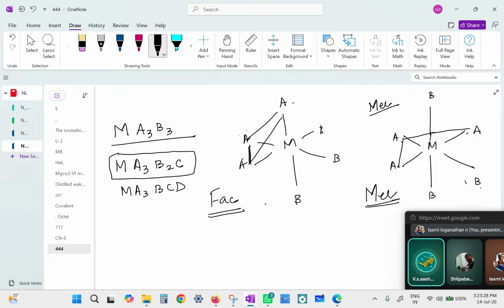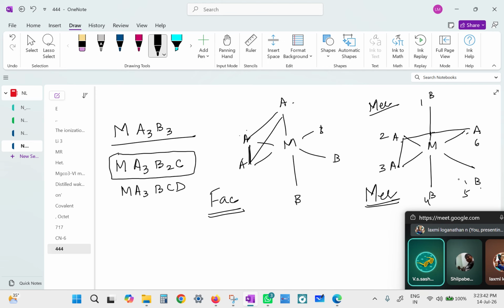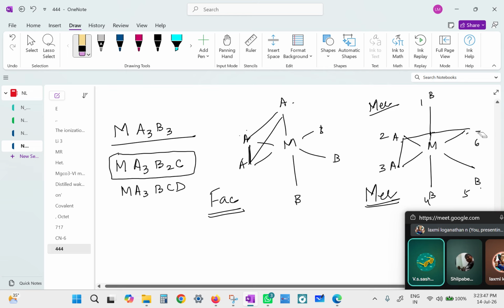Miss, but my question is, why can't we put one A on top and two A's opposite each other? Where do you want to put? Positions 1, 2, 3, 4, 5, 6. Can you move the A from 6 to 1? If you do so, you are going to get the facial.